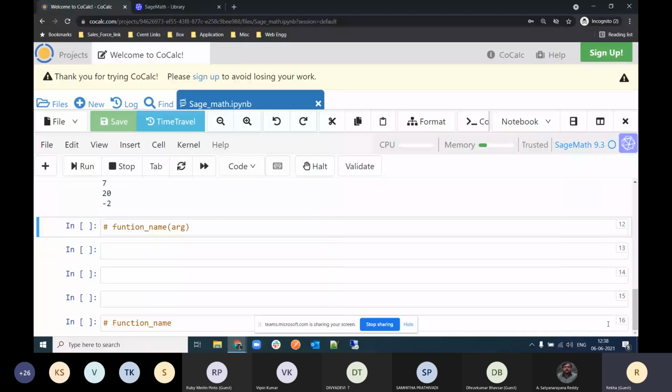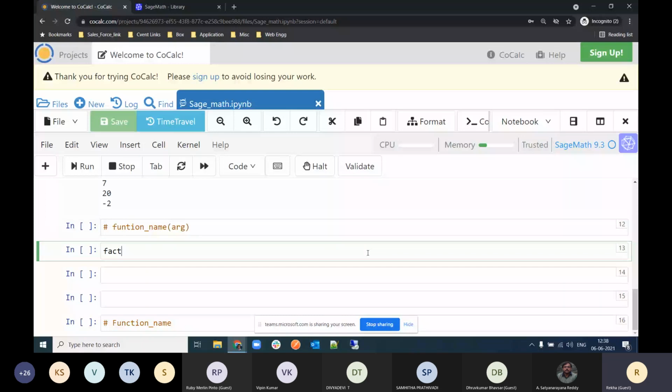If you write something like fact, you will get an error in Python, but in SageMath you just have to write factorial and then a round bracket, and type the number for which you want the factorial.